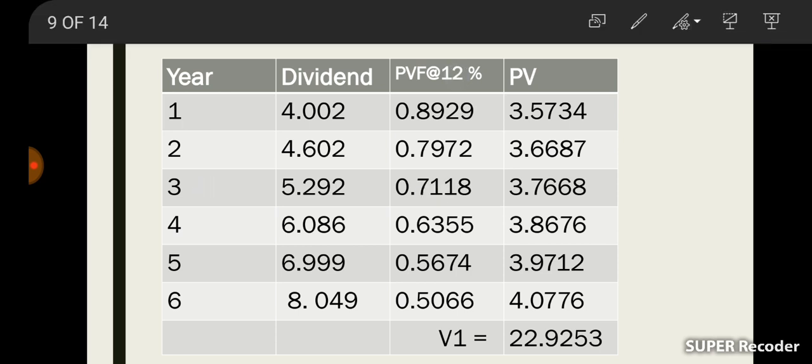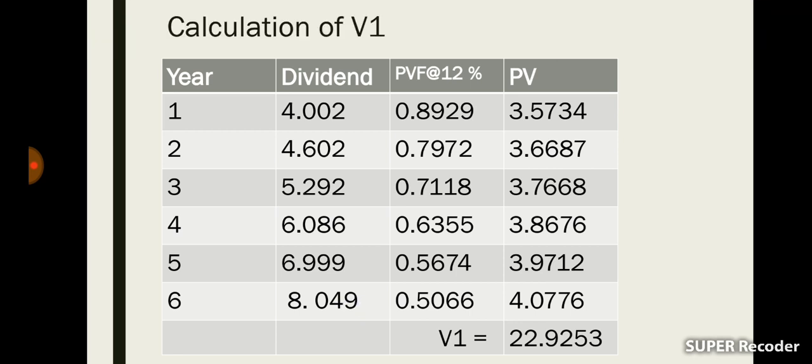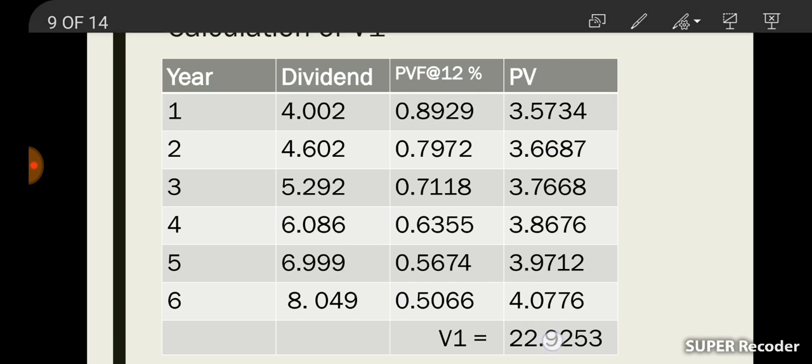Okay, likewise we have calculated the present values of all the dividends. Then we are adding up all these present values of the dividends in the supernormal growth period. Then we will get V1 as 22.9253.